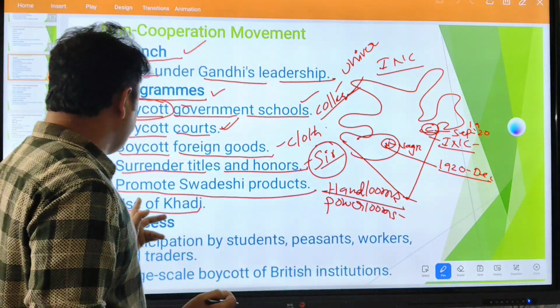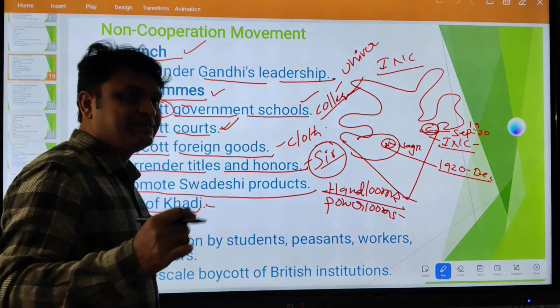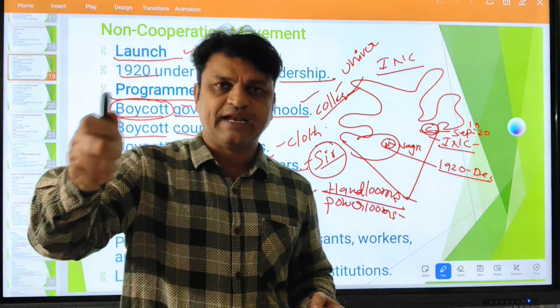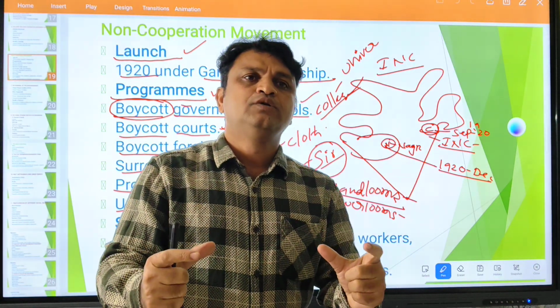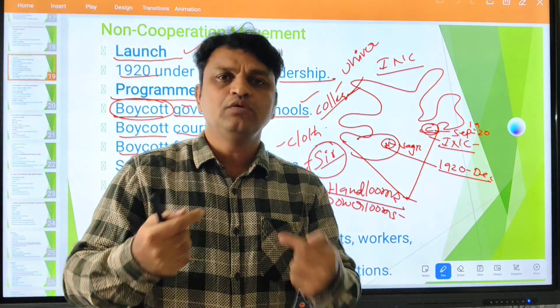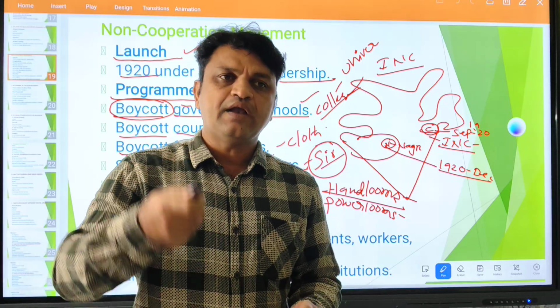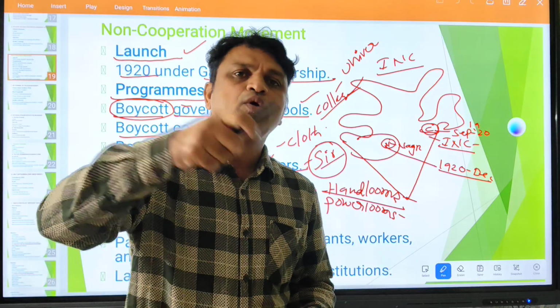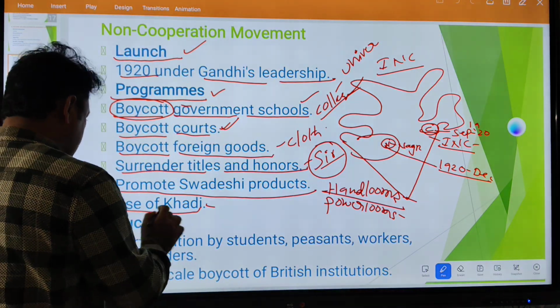So now we are focusing on use of khadi, where Gandhiji has taken the charkha, the spinning wheel. It symbolizes that we should promote our own, manufacture our own clothes, our own goods with our indigenous technology, with Indian technology, or with our own hands. That was the main intention of Gandhiji. So he started this use of khadi.